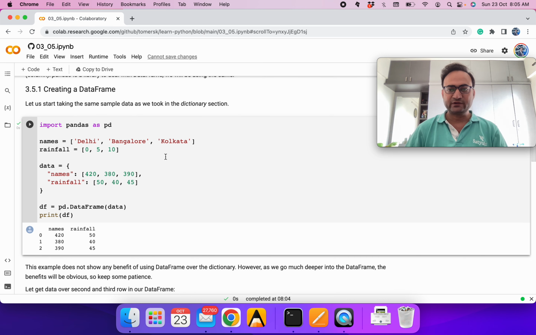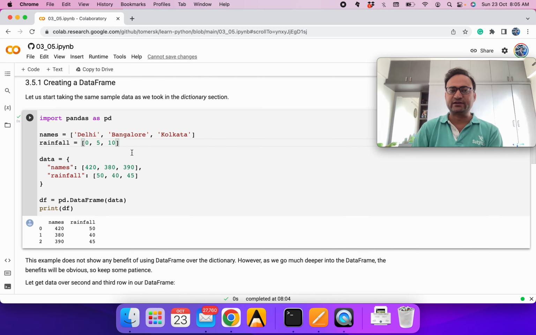If we are not using data frame, let's say we can define the names of three cities: Delhi, Bangalore, Kolkata, and the corresponding rainfall. It means for Delhi rainfall is 0, Bangalore 5, and Kolkata 10. Of course, easily, let's say you need rainfall for Kolkata, like we discussed in the dictionary section. You can figure out for Kolkata the index is 2. We start with 0, first and second. So we can figure out the rainfall for index 2 is 10, and we can easily print.